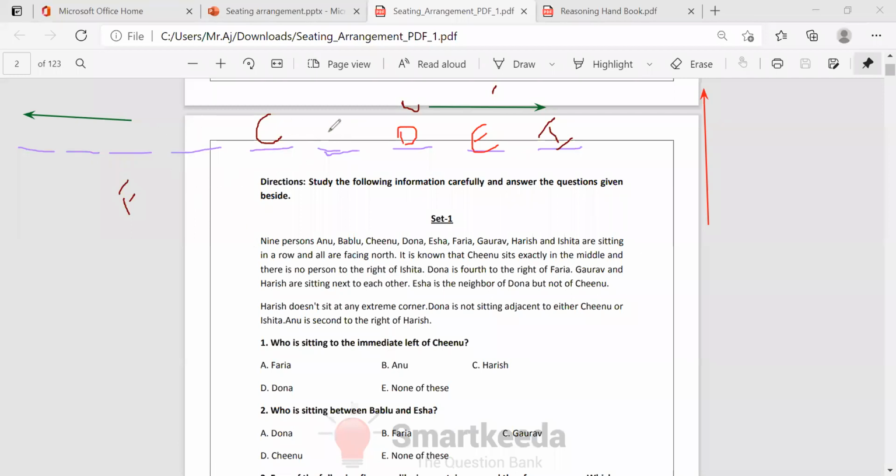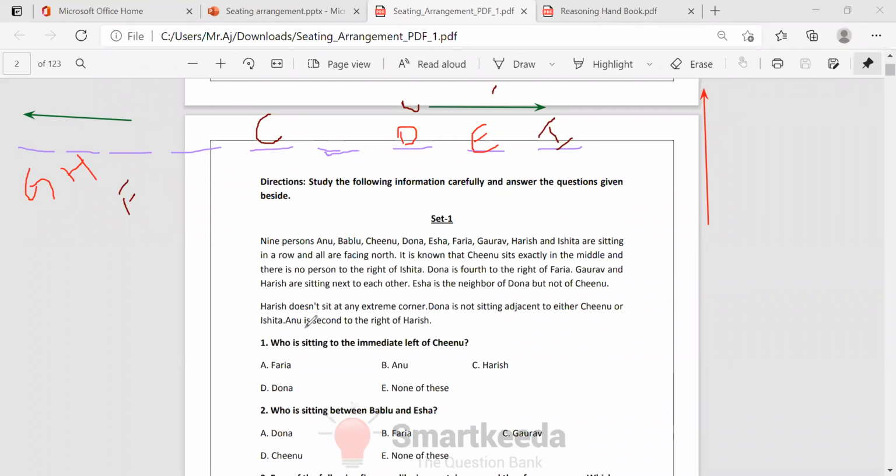We can take these places for Harish and Gaurav. But Harish does not sit at any extreme corner, so we cannot take Harish here. We can take Gaurav here. Who's remaining here? Dona, Chinu, and Isha are placed.